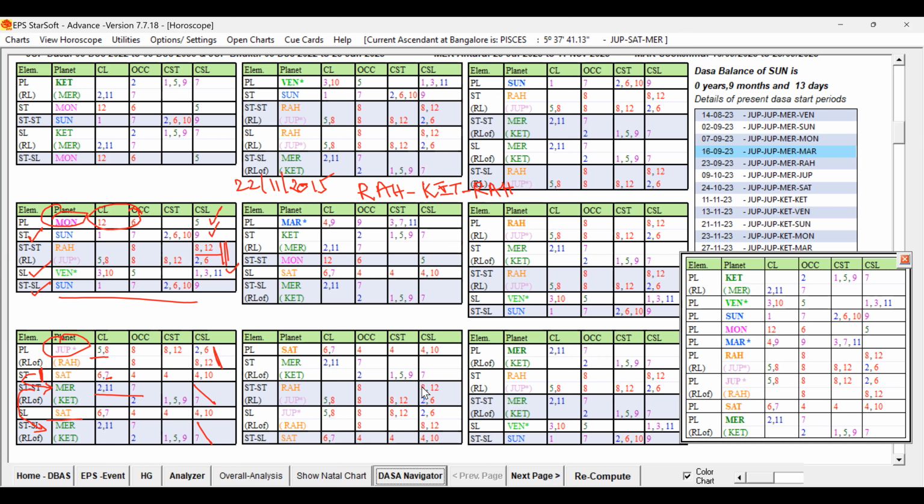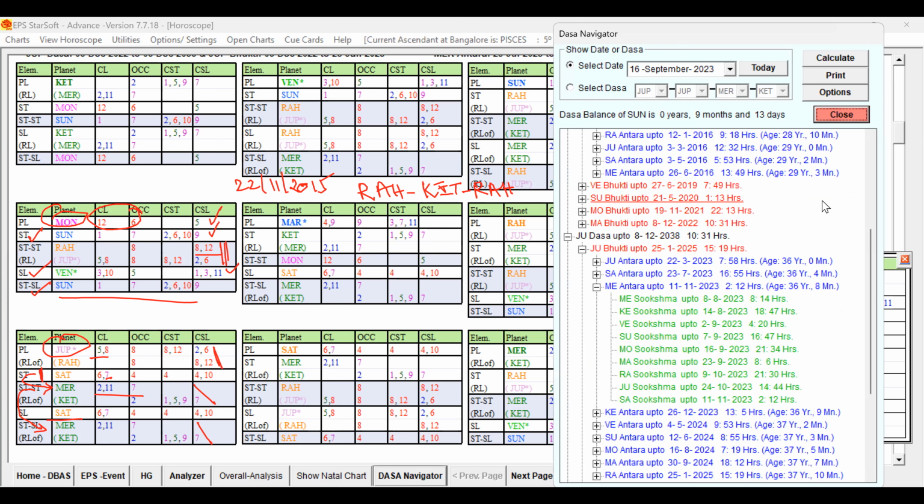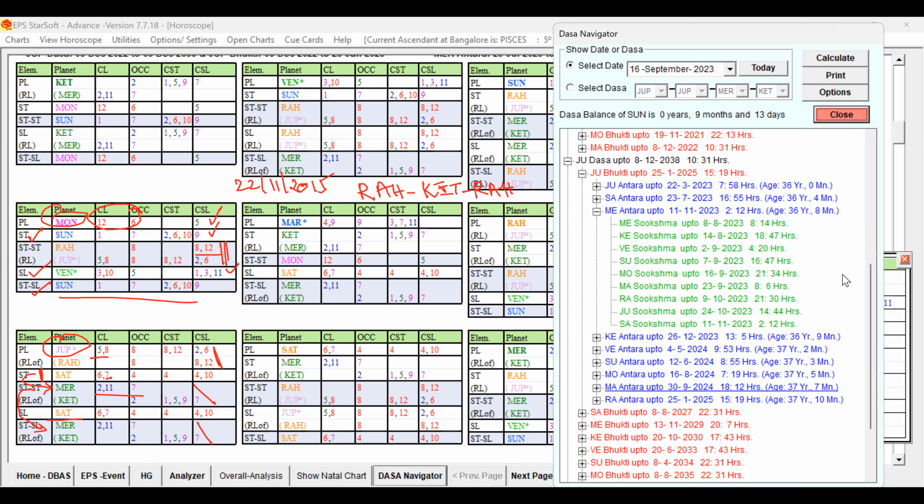Counting from November or December, January, February, March, April, May, June, July, August, the nine months end in August. You can see the date of delivery: the child was born on 22 August 2022.